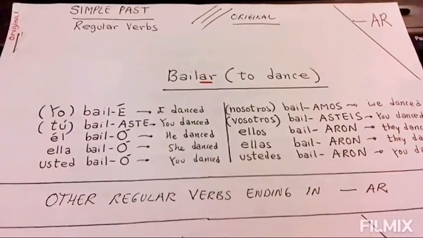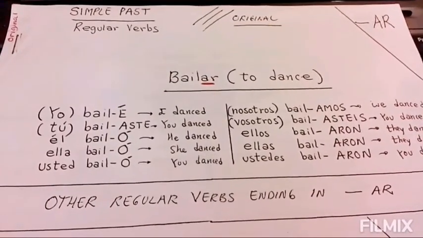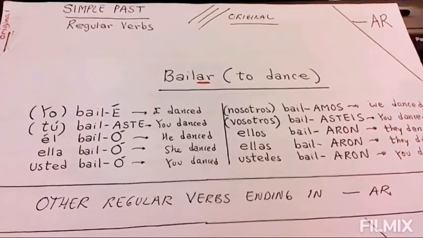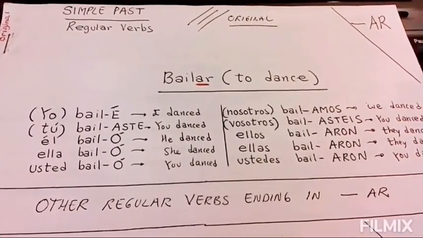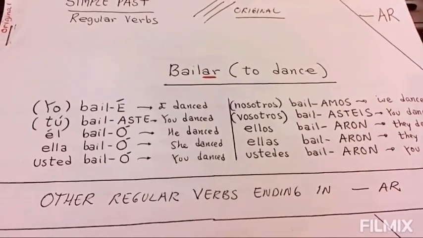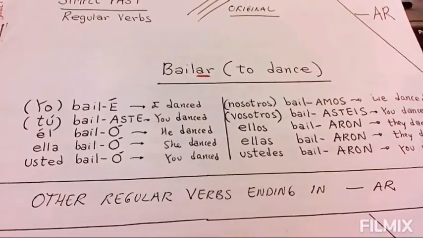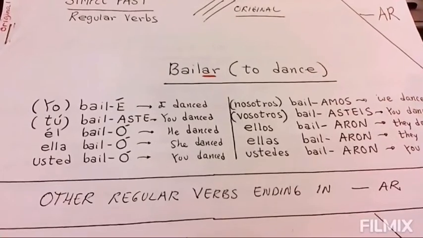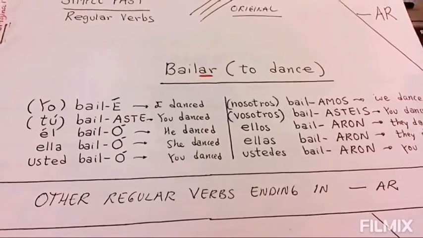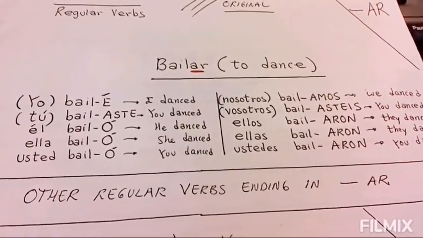How did we get to that? In case you are wondering what happened with the AR, that is normally dropped. So that's what normally happens. If you look at the dictionary, you get how to say to dance. To dance is bailar. But if you want to say I danced, you need to conjugate it. So you drop the AR and add any of the 6 endings that I've mentioned before.